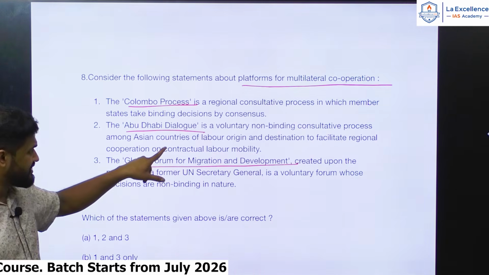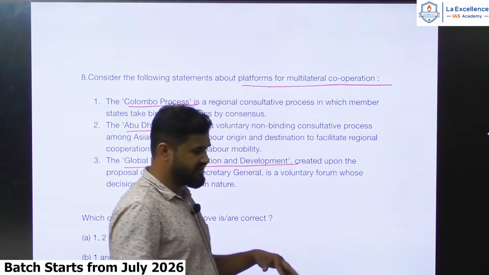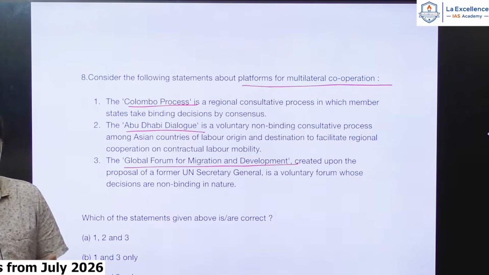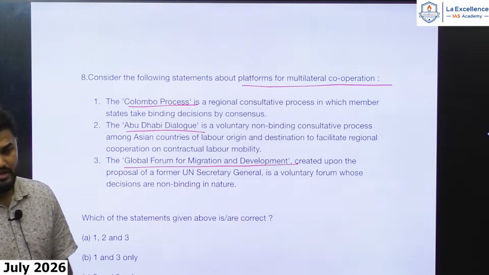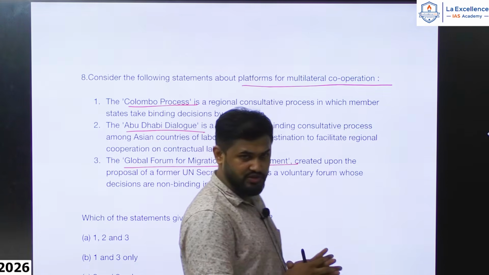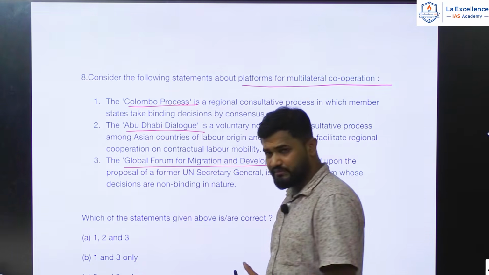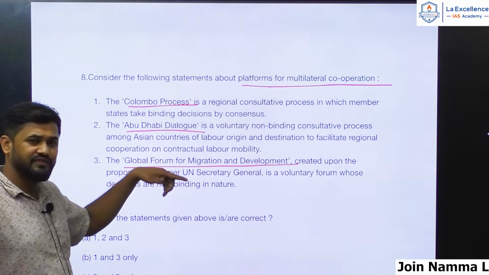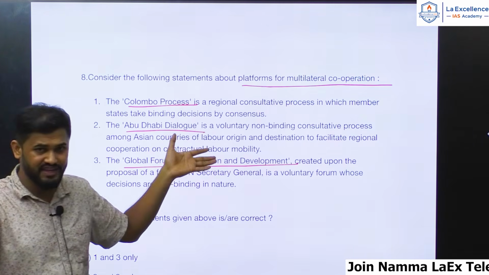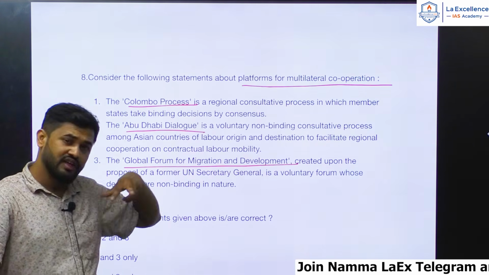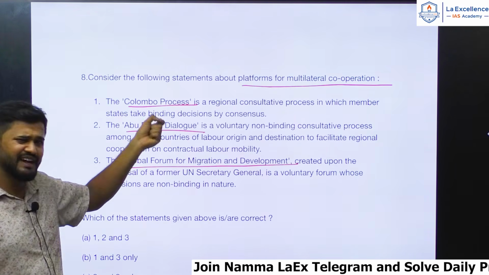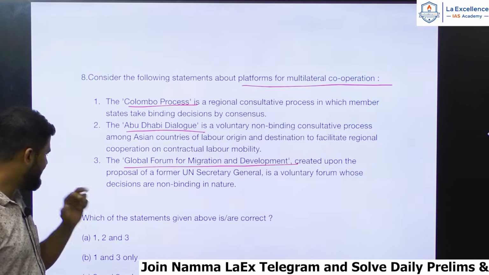All these are in the news because of international migration, labor issues and labor protection issues. Because of them these are in the news, all of them are related to that. If you had read current affairs or followed that theme, you could have answered it. Even otherwise there is a lot of hint in these statements. Using that you can easily arrive at the answer. I will tell you how.